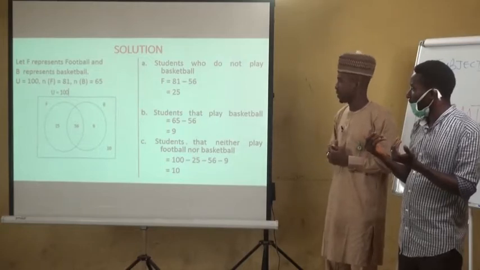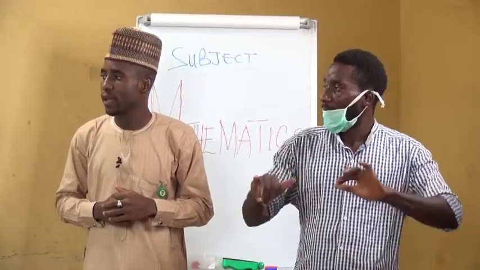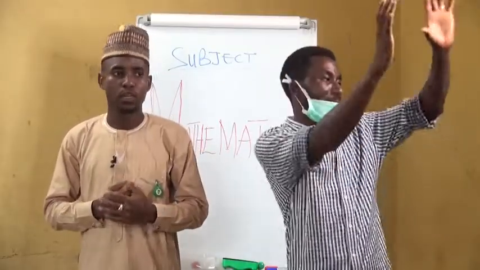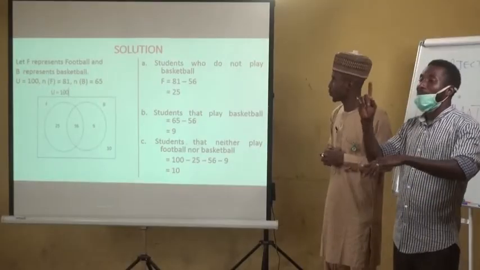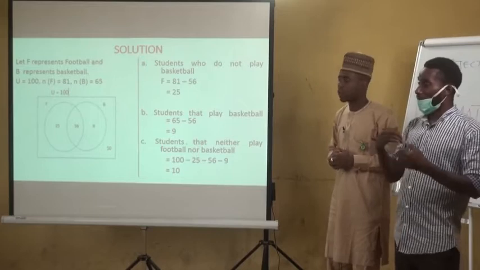Then going to question B, students that play basketball. From the question we have 65 that play basketball.